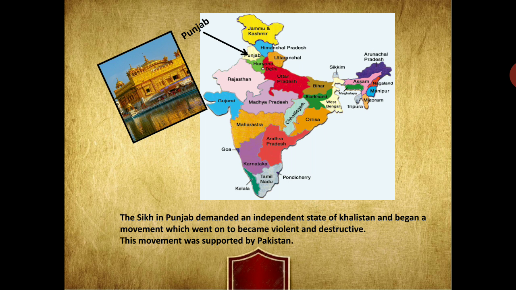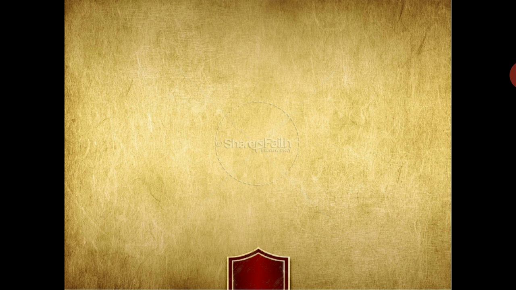During that time, the Indian army was sent into the Golden Temple at Amritsar. As we know, the Golden Temple is a holy place of the Sikh people, where they worship, and a holy place is meant only for people to worship. But at that time, Indira Gandhi ordered the police to go inside the Golden Temple to remove the people who were hiding there.